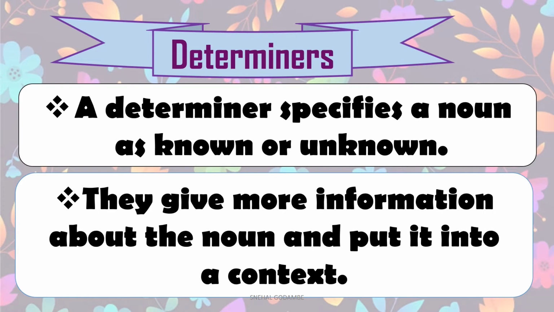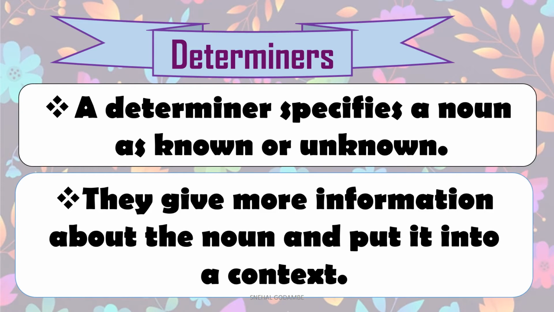The county inspector, we have learned in that lesson, right? So, which inspector? The county inspector, which they already know. Or all those kids. We are talking about the kids which we know, right? So they give more information about the noun and put it into the context of that sentence, so that the sentence or phrase is more clear to us.